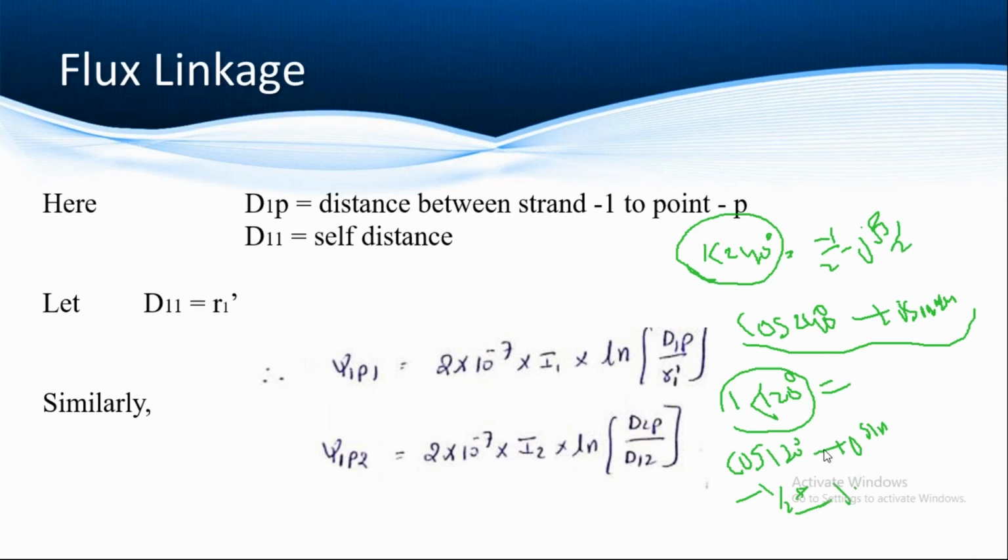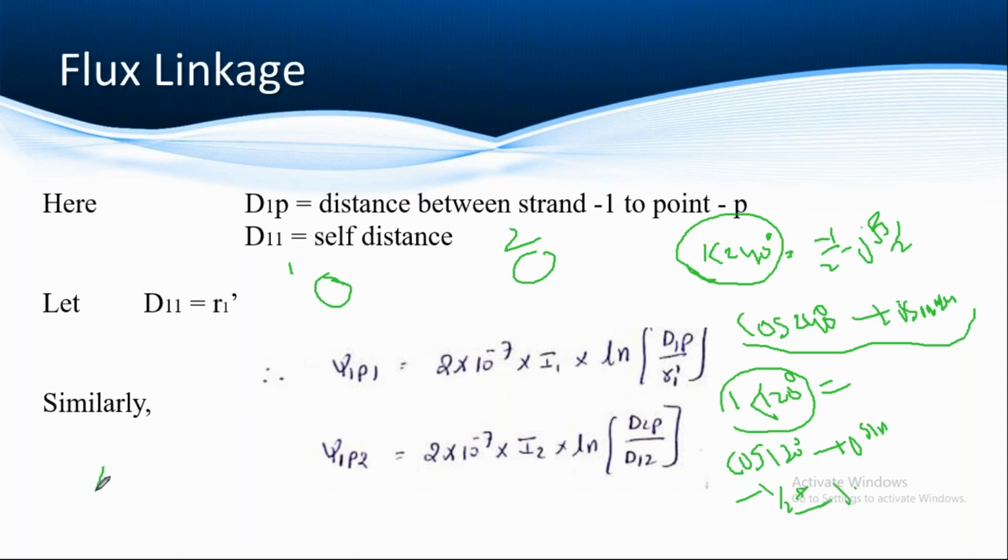By calculating radius, not exact answer. So how can we calculate the GMD? Just listen once again. If I want to find the performance of two conductors, or one conductor or one point, from these two points, point 1 and point 2, I want to find the flux linkage or inductance.